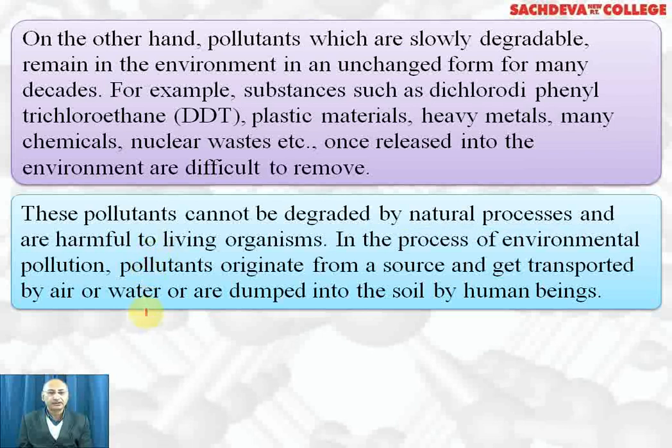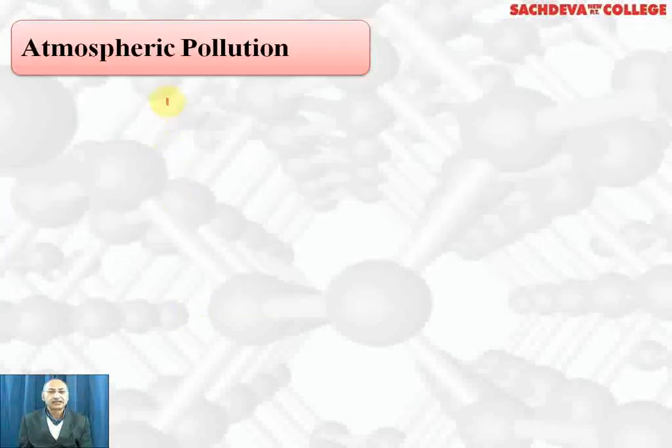In the process of environmental pollution, pollutants originate from the source and get transported by air or water or dumped into the soil by human beings. This is the cause of pollution of air, water, and soil. First, we are concentrating on atmospheric pollution.